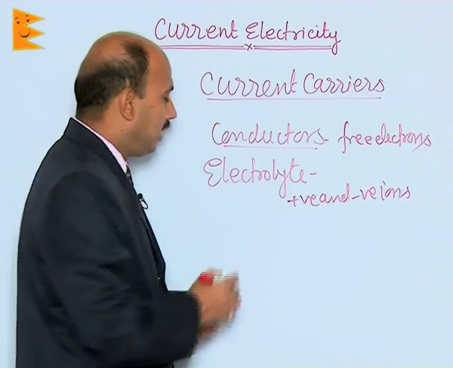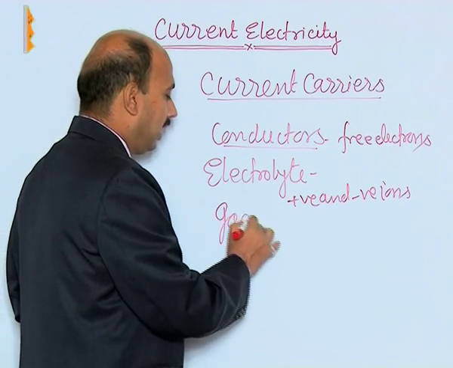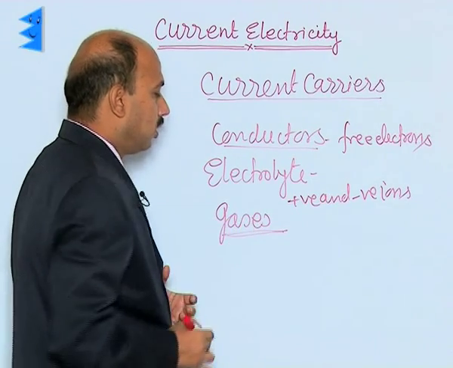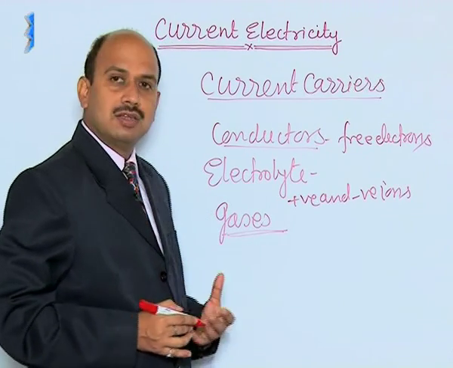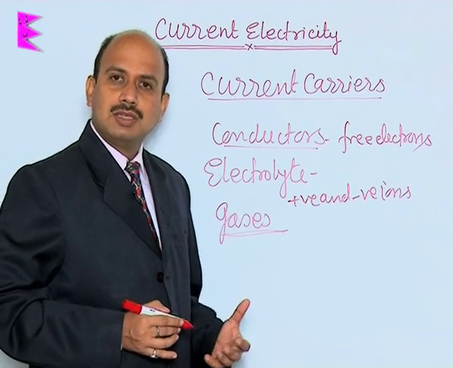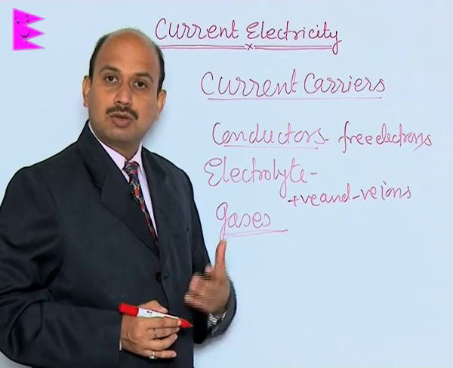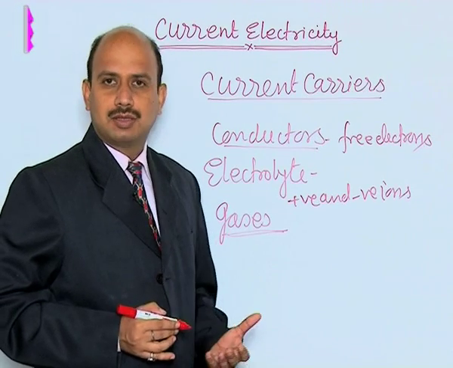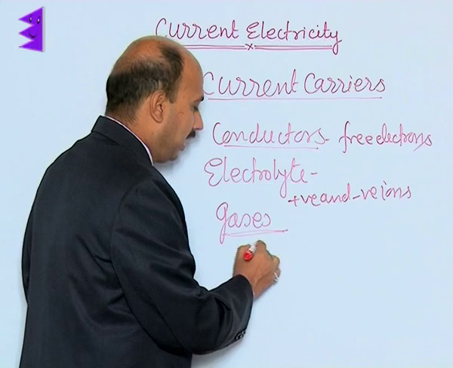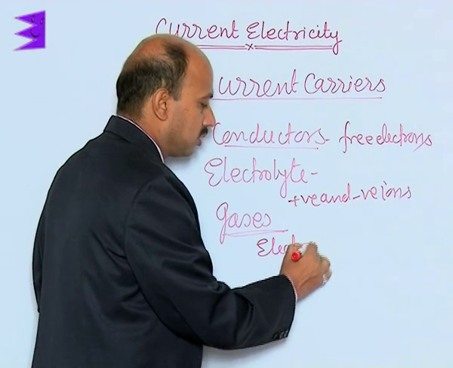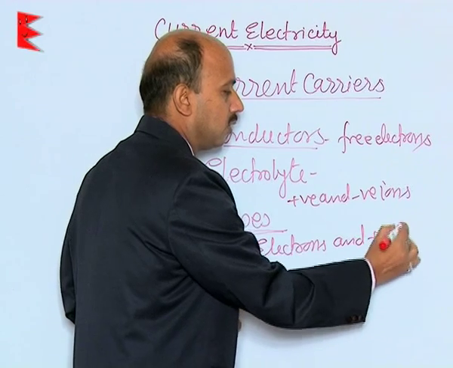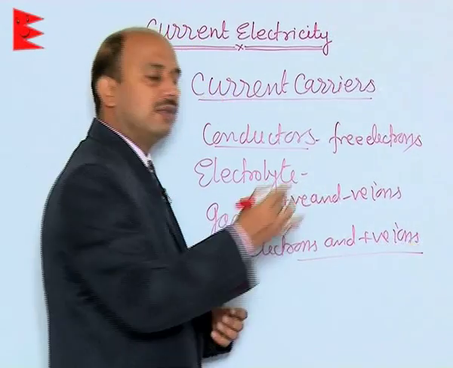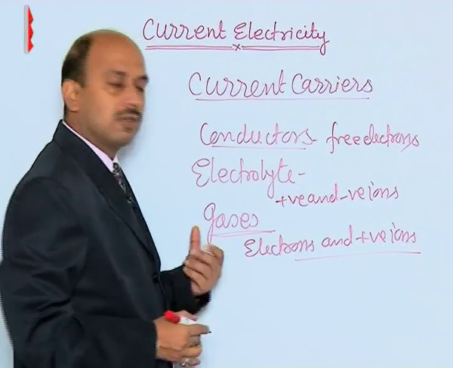Now, if you take gases, when the ionization of the gases takes place, in that case current starts flowing. During ionization, the electrons become free and positive ions are there. So, free electrons and positive ions are the current carriers in gases.